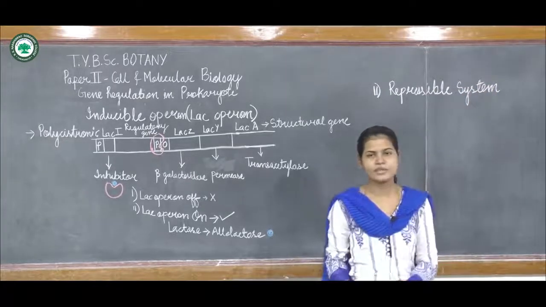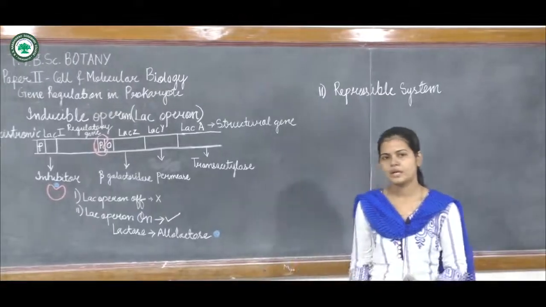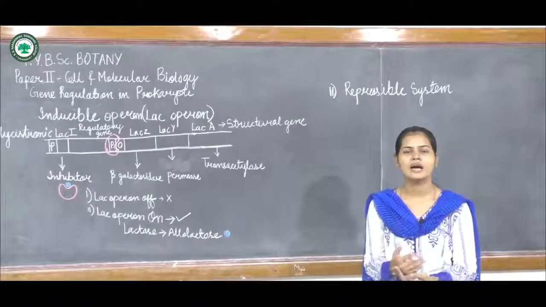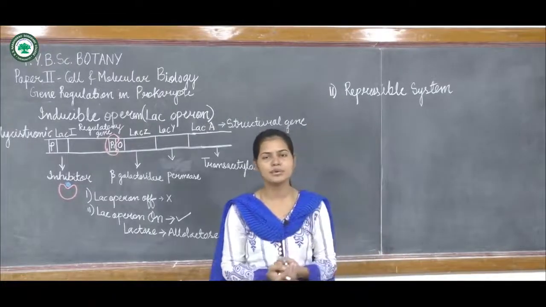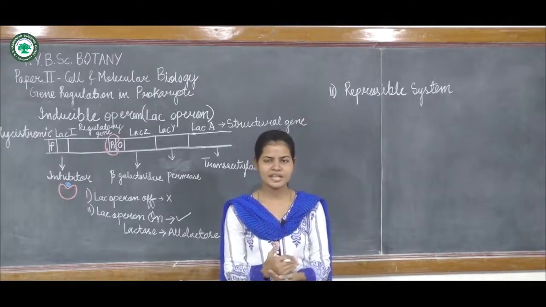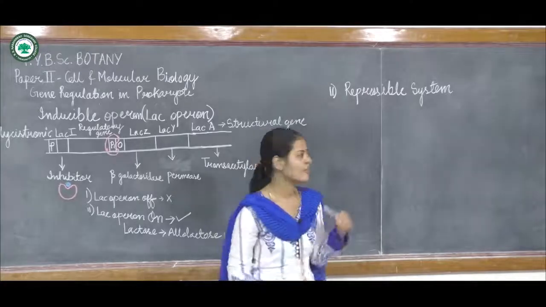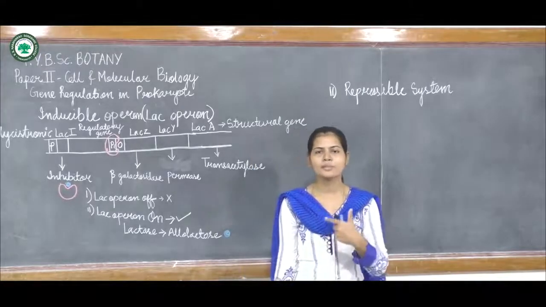Suppose there is an enzyme present in high concentration. Its end product will accumulate during the reaction, and when its concentration increases, it will act as a co-repressor.